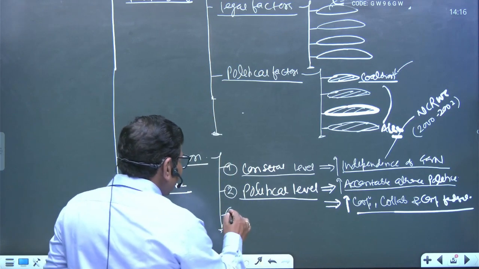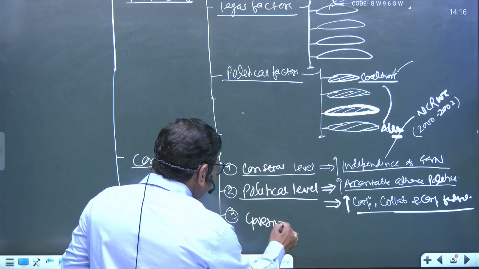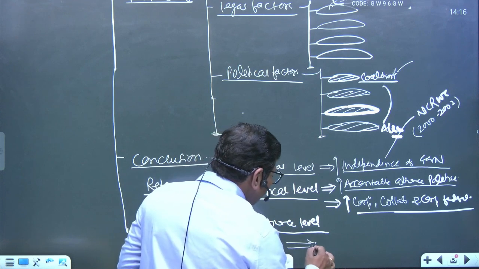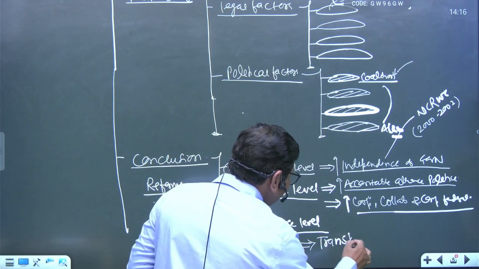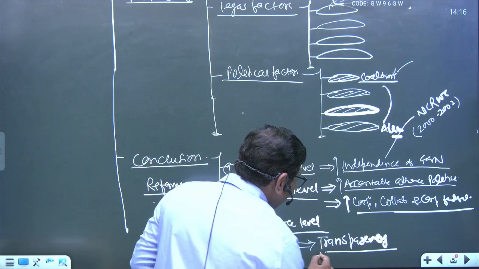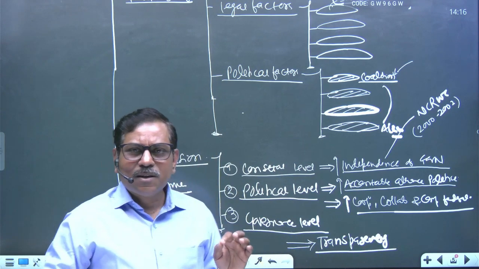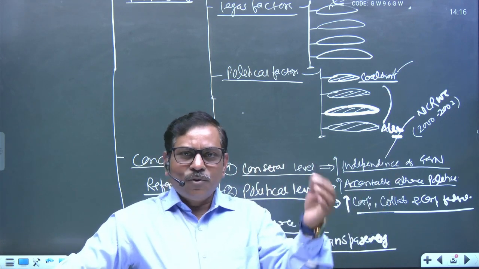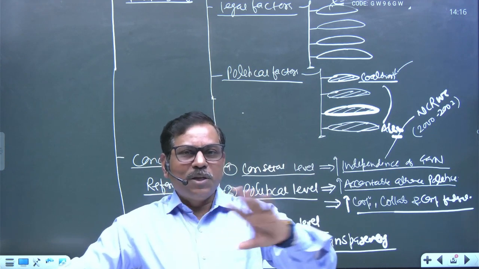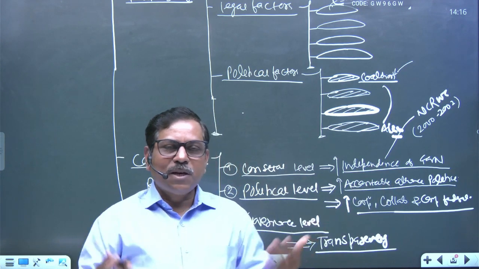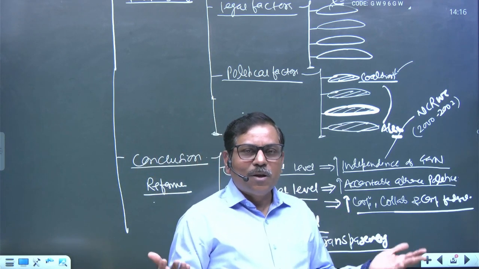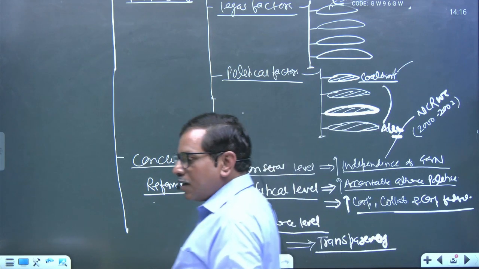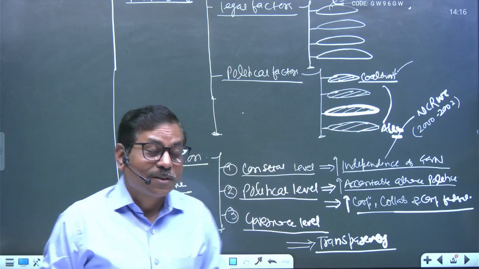And the third important is the governance level. Governance level is very important, and this favors transparency in public governance. Everything must be made transparent, just like the report of the governor should be made transparent. Provision should be made transparent. If you are going to apply Article 356, there should be transparency. If you are going to come before the media, then it's okay. At least in the parliament, you have to make your decision transparent. So these are the particular facts related to the answer of this question, right?